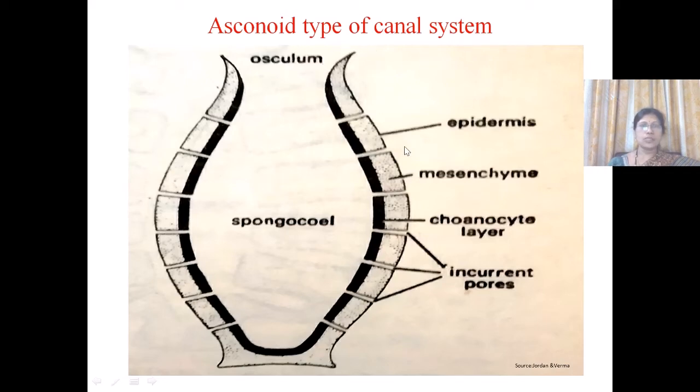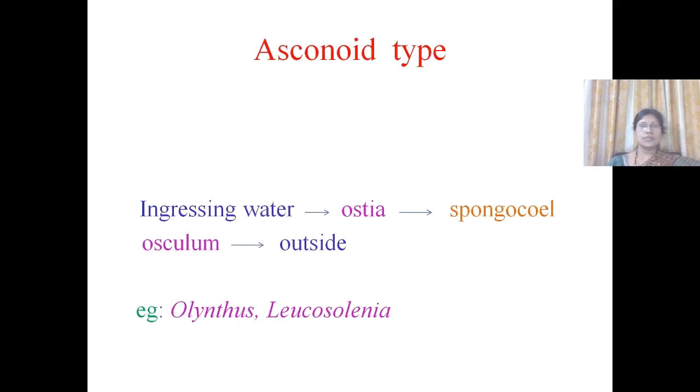Through this water current, the food materials and oxygen are brought into the body of the sponge, and the metabolic waste is removed out of the body of the sponge. This type of canal system is seen in few genera like Olynthus and Leucosolenia.